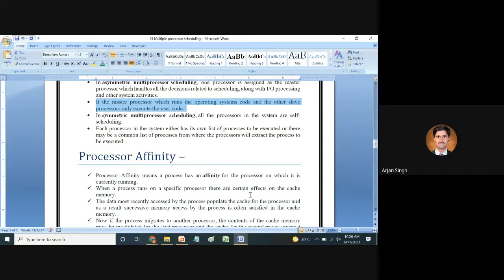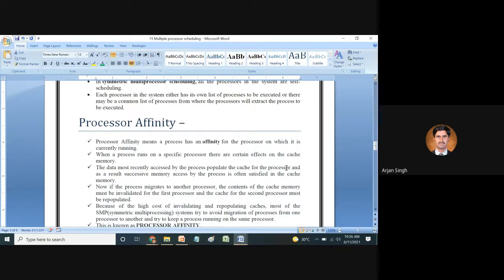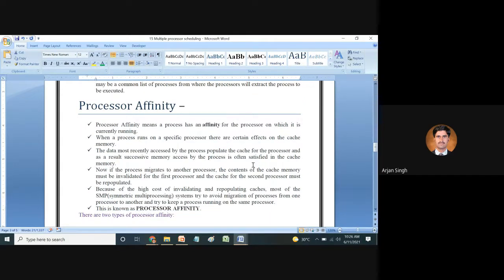When the process runs on a specific processor, there are certain effects on the cache memory, right? If all the processes are working at the same time, which kind of memory is involved? It is the cache memory.